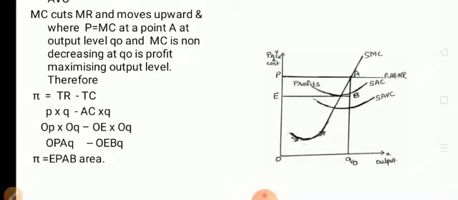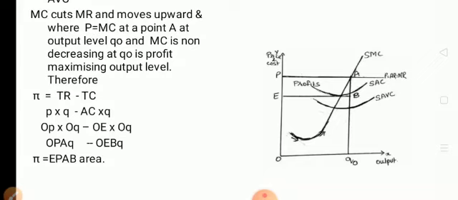You know how you calculate TR: price into quantity. Now what is the price here? See in the diagram, price denotes OP. OP is the price, into Q. Quantity is what? OQ. So when you multiply price into quantity, that is OP into OQ, you are getting OPAQ. You will multiply OP into AQ as OQ.